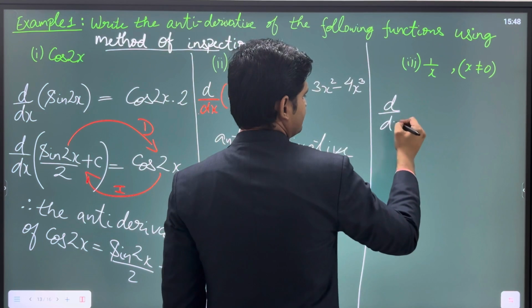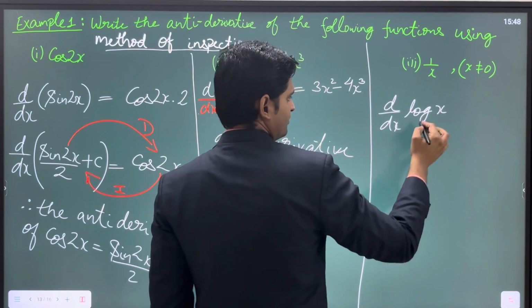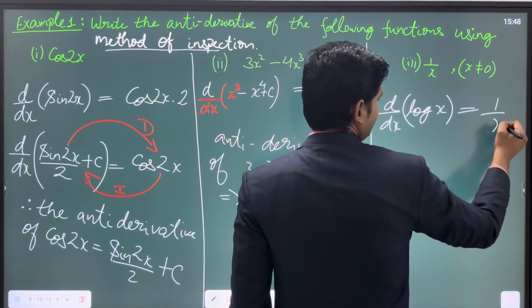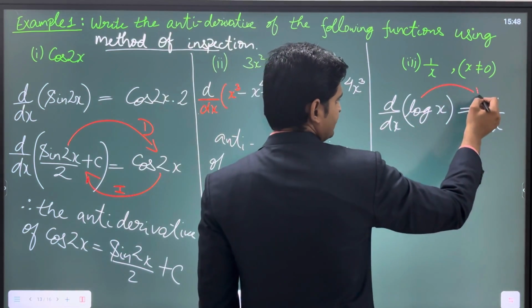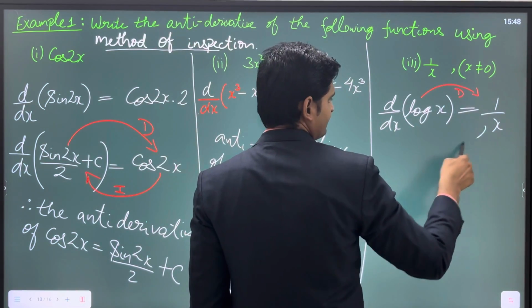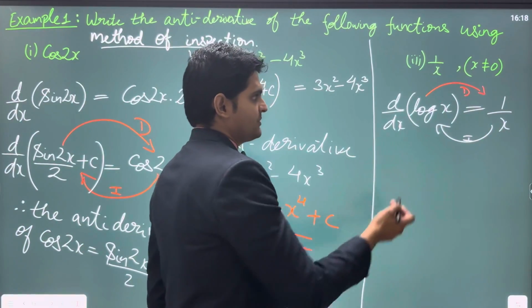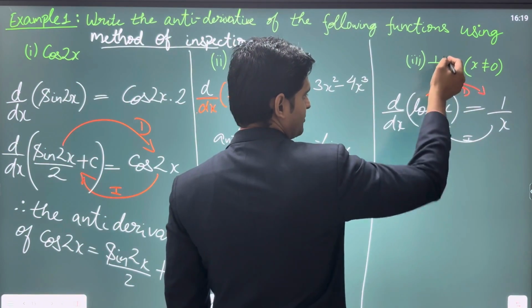You can show that yes, differentiation of log x is 1 upon x. We already know this in terms of differentiation. You have already done this formula. So this is the differentiation. That means this will be the integration, right? So what can we say after this? We can say therefore the antiderivative of 1 upon x.